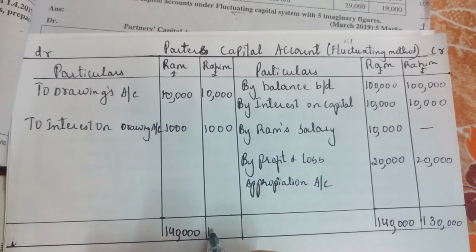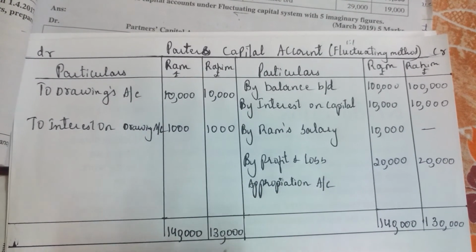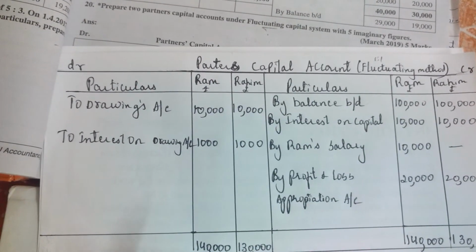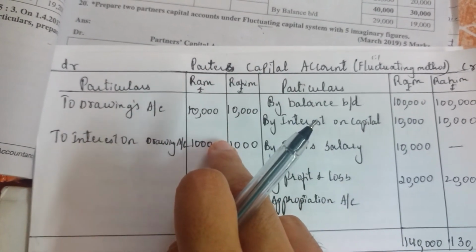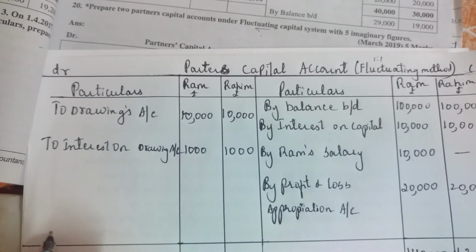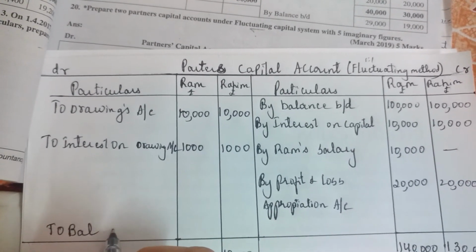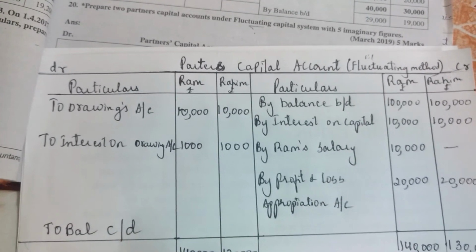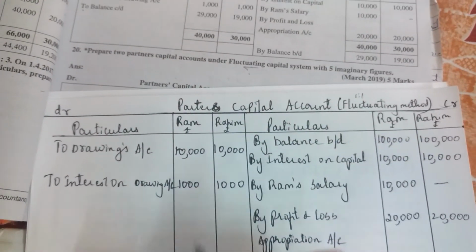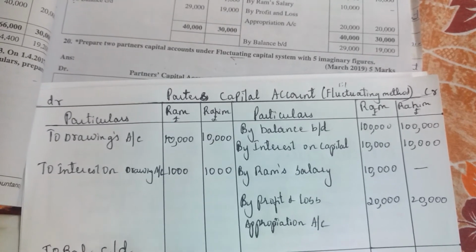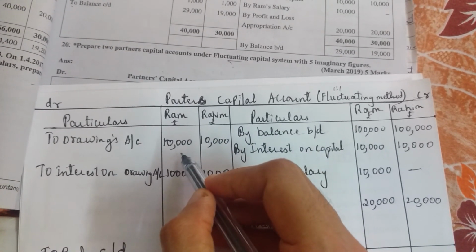And here also 1,30,000. So minus this 1,40,000 with these two amounts, 10,000 and 1,000. That you will put here to balance carried down. So minus it and see. 40,000 minus 10,000 will be 1,30,000.